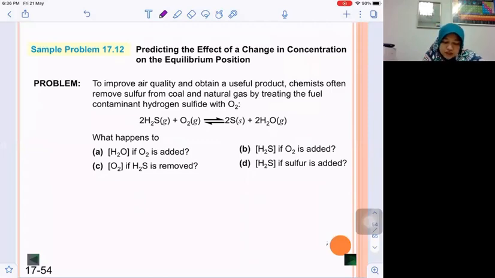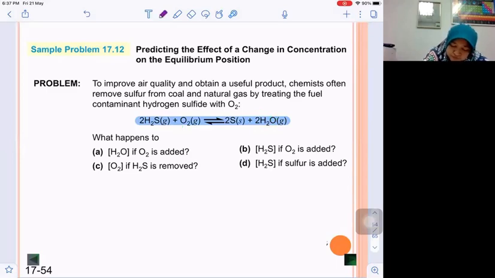Let's look at today's sample problem. We have a reaction of 2H2S plus O2 producing 2S solid and 2H2O gas. This is a heterogeneous system. Be careful when you get a question: check whether the system is homogeneous or heterogeneous. Now the question asks what happens to the concentration of H2O if oxygen is added. This is H2O and this is oxygen.